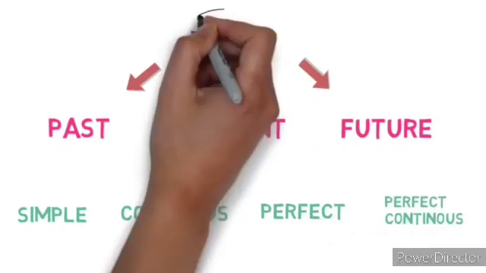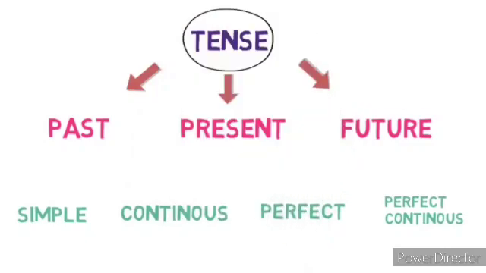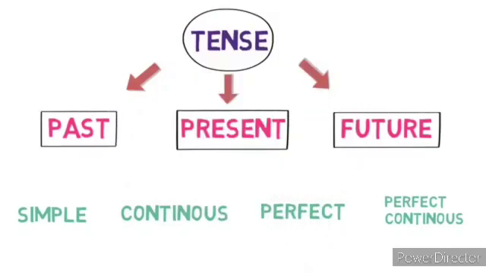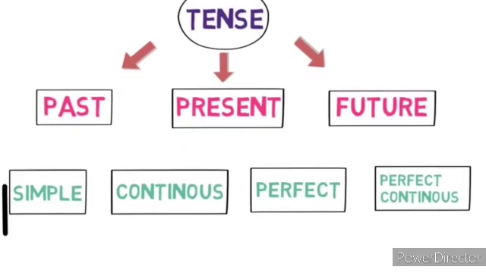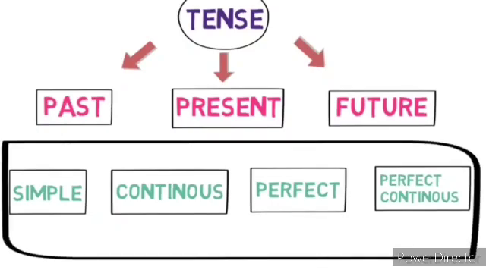The grandfather tense has three children: past, present and future. And each parent has four sons with the same names, that is simple, continuous, perfect and perfect continuous. Counting them all becomes 12 siblings. That means 12 tenses. We are going to learn each of them.